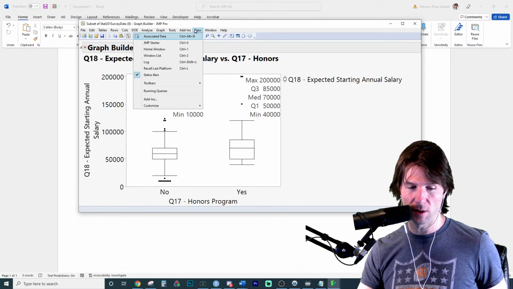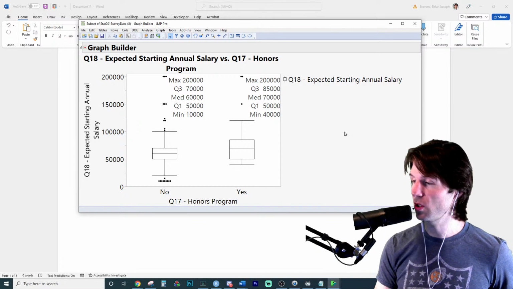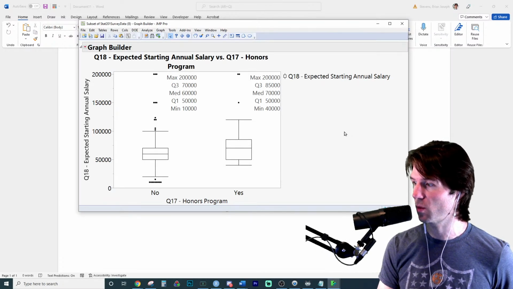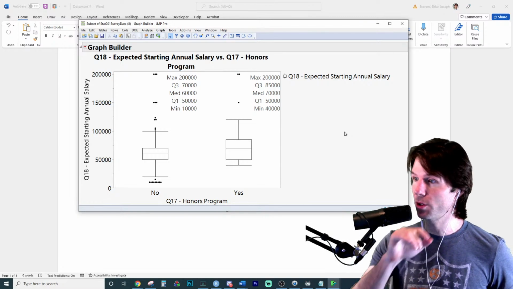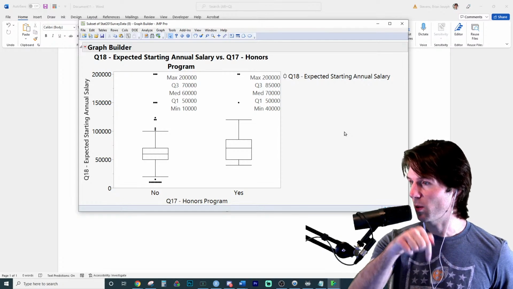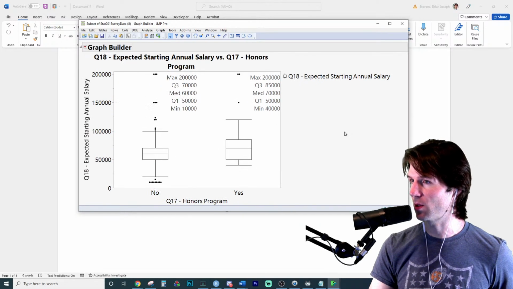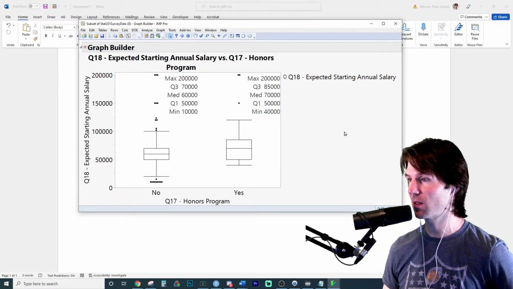I believe that's also under the view menu. Hold Control Shift and then hit plus or minus. Then just choose an appropriate size for however you like to view your graphics.